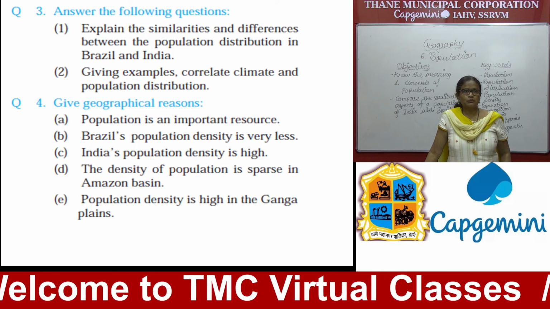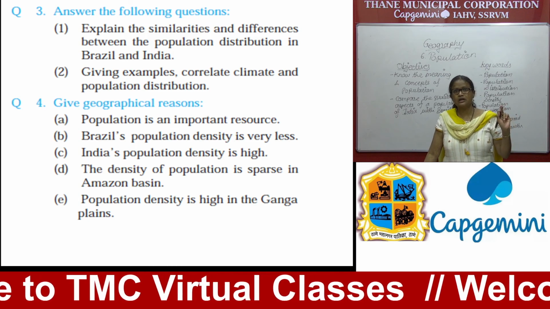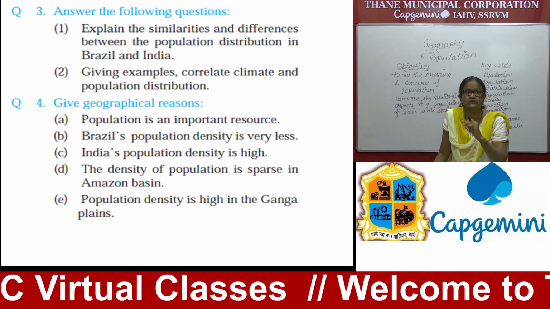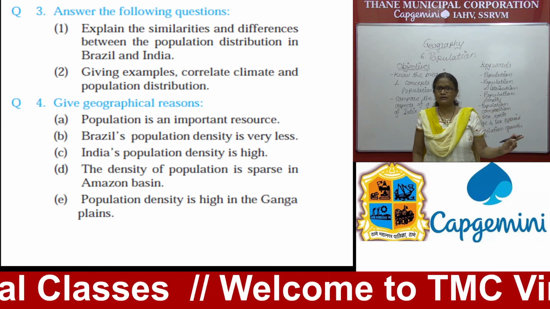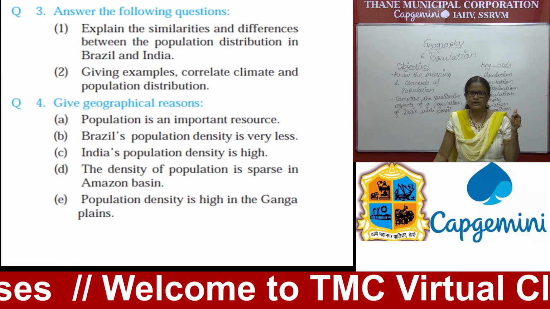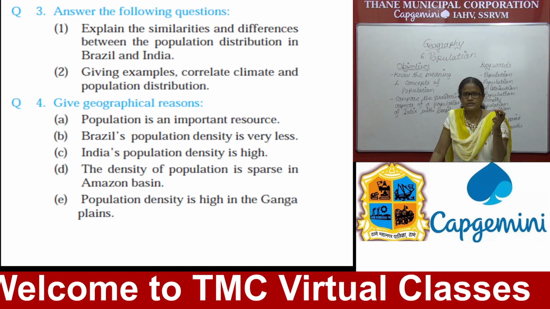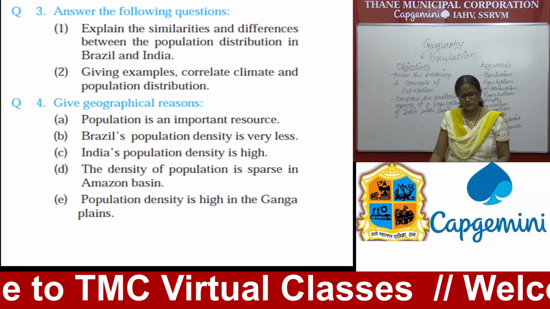Then the density of population is sparse in the Amazon basin. You have to mention here how the Amazon basin is unfavorable for the survival of a human being. That will be the answer. Then the population density is high in the Ganga plain. Yes, it is high in the Ganga plain. What are the factors responsible? Fertile land, suitable climate, accessibility of water supply, good development in agriculture. All these factors you have to mention.